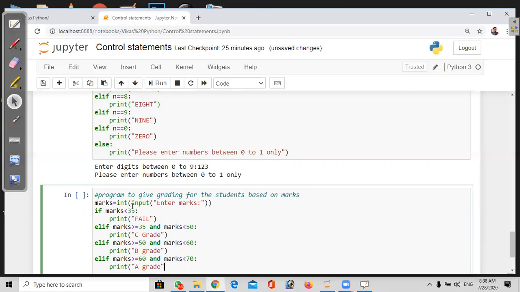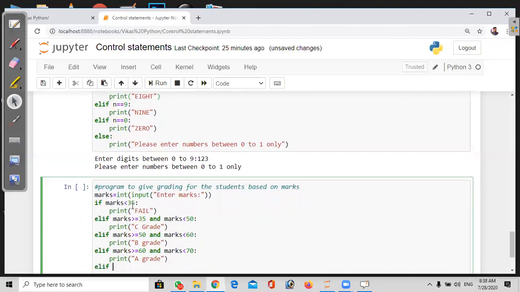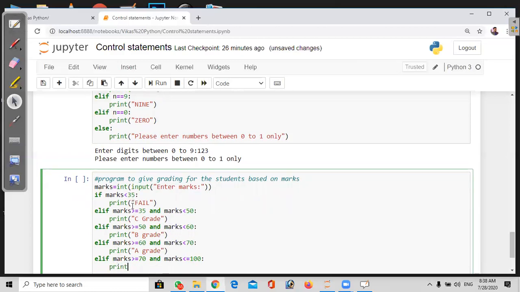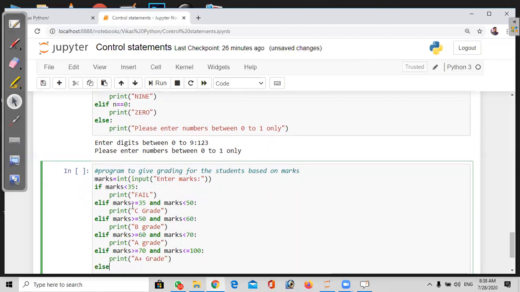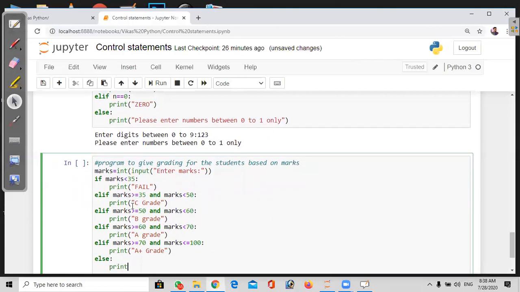Here, next thing. Marks greater than or equal to 70 and marks should not be more than 100, less than or equal to 100. That is the final logic. Print A plus, for example. Or else the student must enter marks between 0 to 100 only.